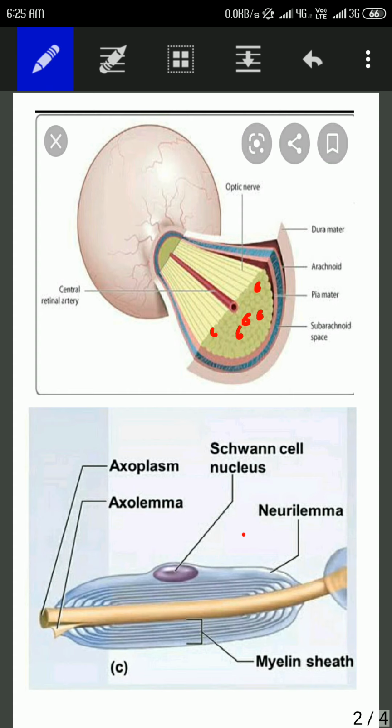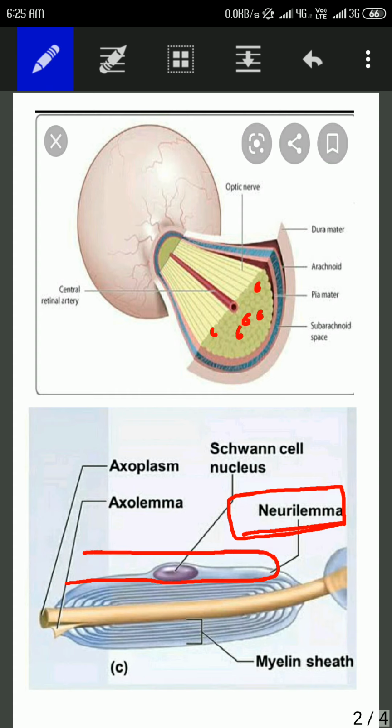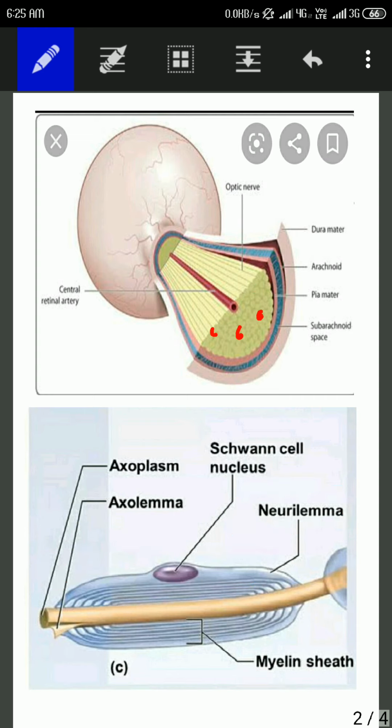Also, it is important to note here that we are having neurilemma in case of nerves. Neurilemma is the outermost nucleated cytoplasmic layer of Schwann cell. This neurilemma is absent in case of the optic nerve. Since it is absent in case of optic nerve, once the optic nerve fibers are injured, they never regenerate.